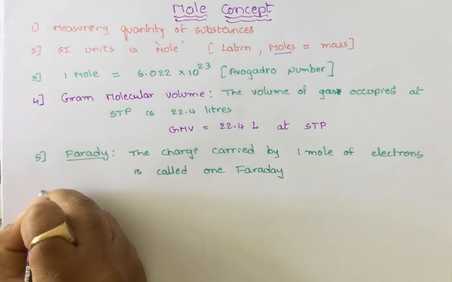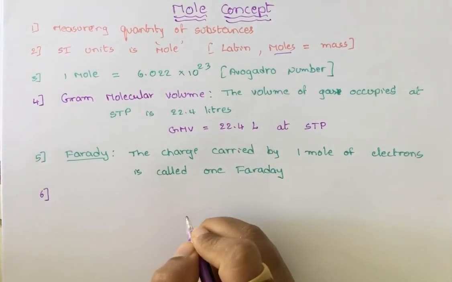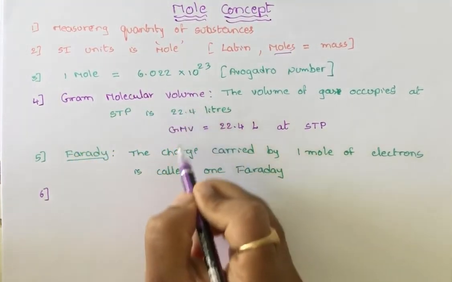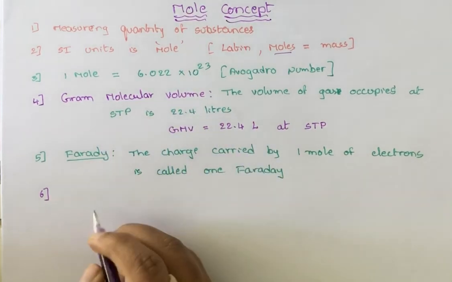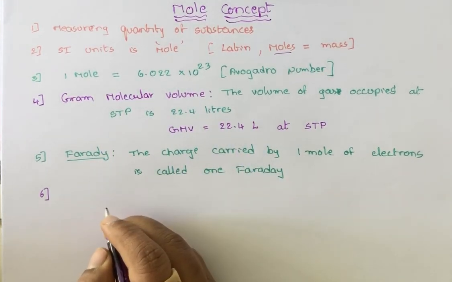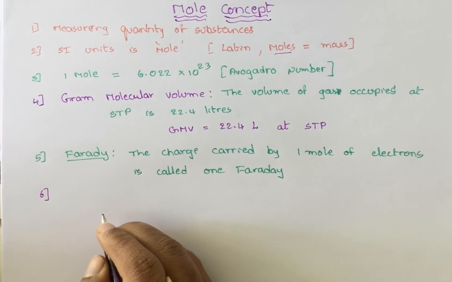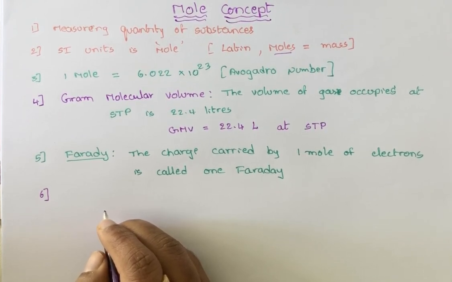Similarly, we have relations between gram molecular volume, gram molecular weight and mole of the substance.